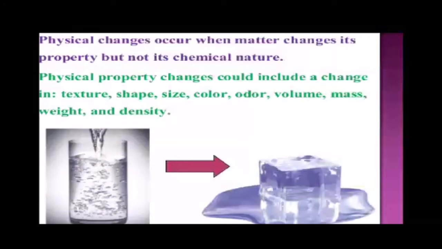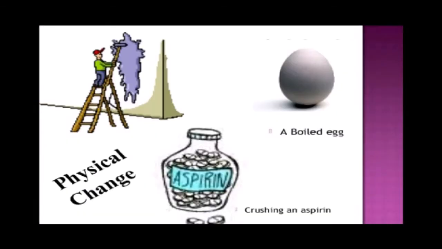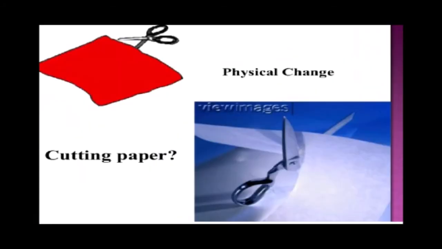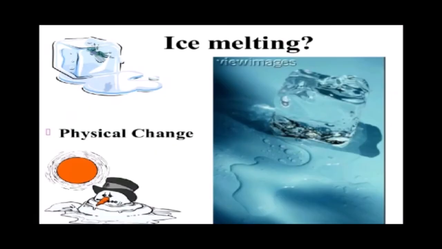A physical change occurs when matter changes its property but not its chemical nature. Physical property changes could include a change in texture, shape, size, color, odor, volume, mass, weight and density. A boiled egg, crushing an aspirin, cutting paper, ice melting are examples.